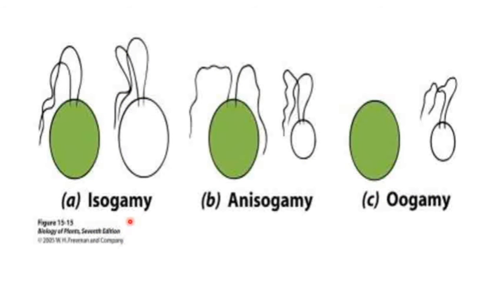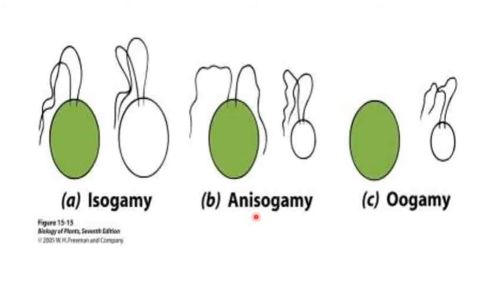Depending upon the nature of fusing gametes, three varieties are observed. They are isogamy, anisogamy and oogamy. Isogamy is a kind of fusion where there is fusion of two gametes that are similar in morphology. Remember that they are similar only in morphology. Physiologically they are different, but morphologically they are similar. Such a fusion of gametes which are morphologically similar is known as isogamy.